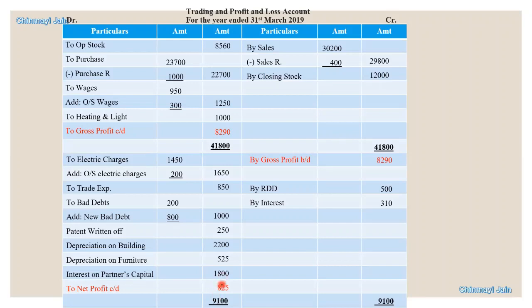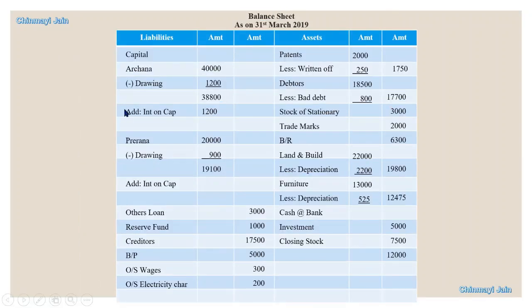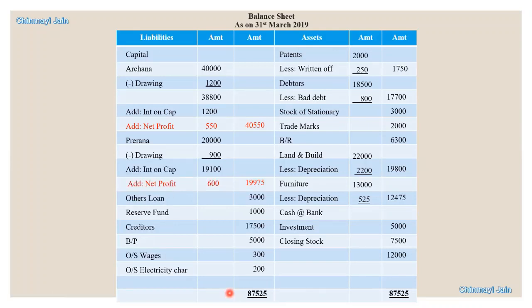Let's distribute this among the partners. In our question, it is given that the profit sharing ratio of partners is 2:1. Let's distribute the profit among the partners. So net profit of Archana is 550 and her net capital will be 40,550. Now net profit of Prerna is 275 and her capital is 19,975. Now we have to make a total of asset side and liability side and this is the total. Okay, so this way we completed today's question.